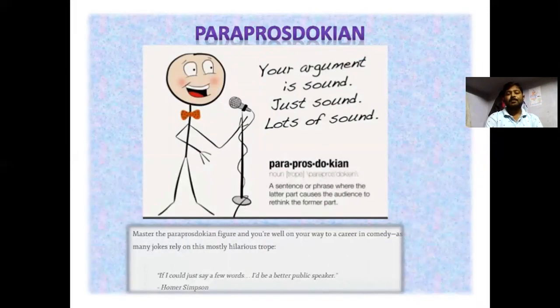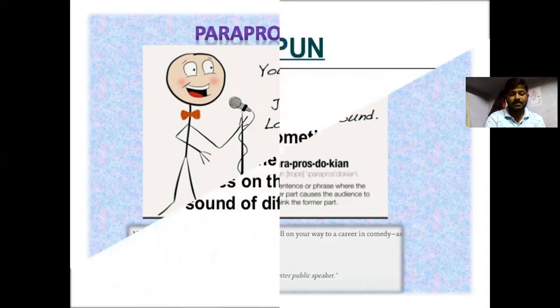And paraprosdokian. Your argument is sound, nothing but sound. A paraprosdokian is a sentence or phrase where the latter part causes the audience to rethink the former part. Master the paraprosdokian figure and you are well on your way to a career in comedy, as many jokes rely on this trope. If I could just say a few words, I would be a better public speaker.